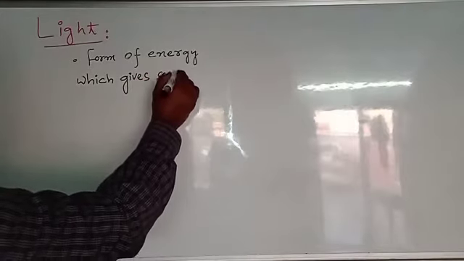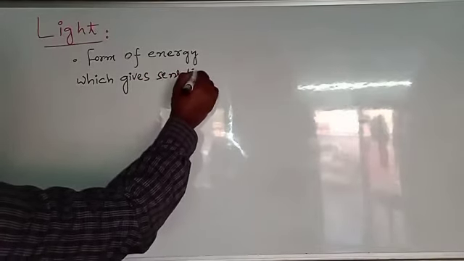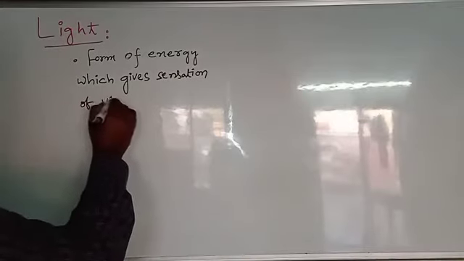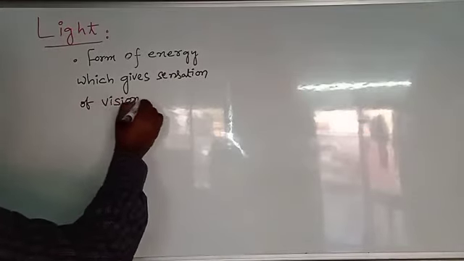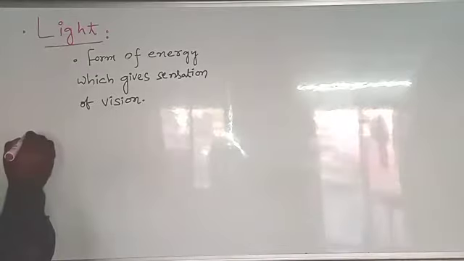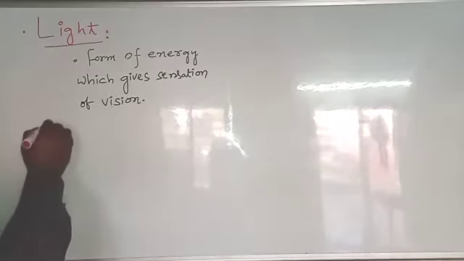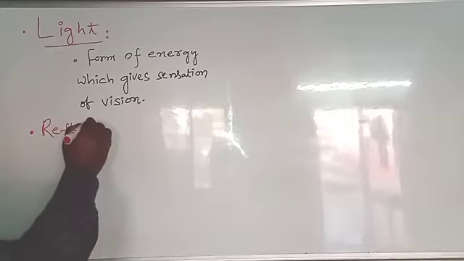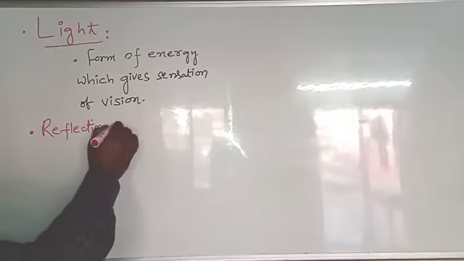Light energy falls on a smooth surface, it reflects and it reaches our eye. Because of reflection of that light, we are able to see the objects. Because of this light energy, we are seeing the objects.